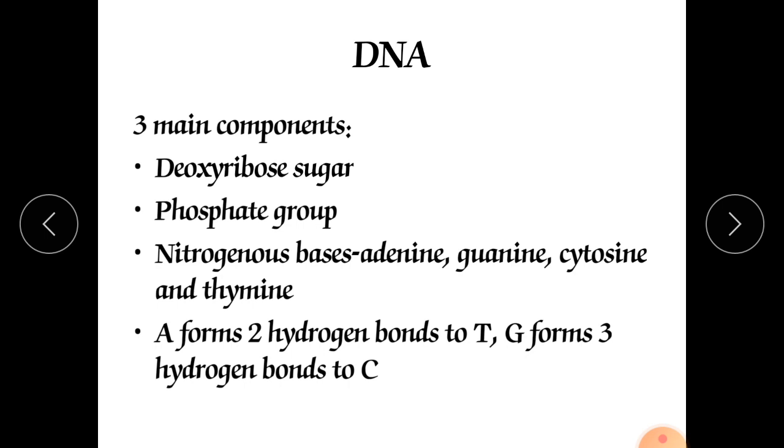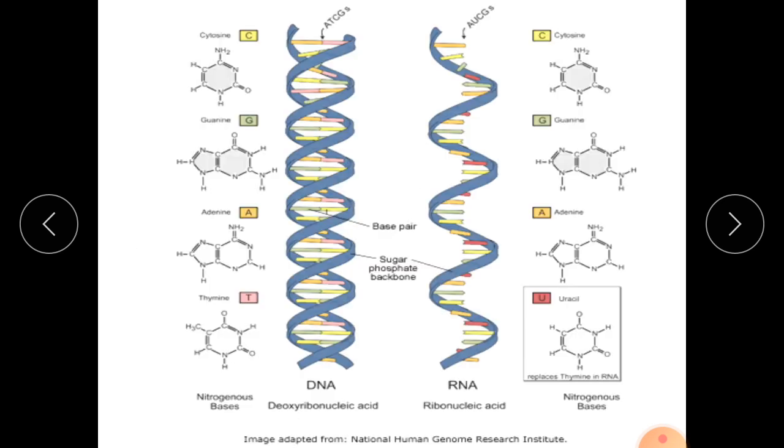A forms 2 hydrogen bonds to T, G forms 3 hydrogen bonds to C. Means A binds with the T in case of DNA, whereas G binds with the C. In case of RNA, A binds with U, whereas G binds with C. Now here we can see the structure of DNA and RNA.